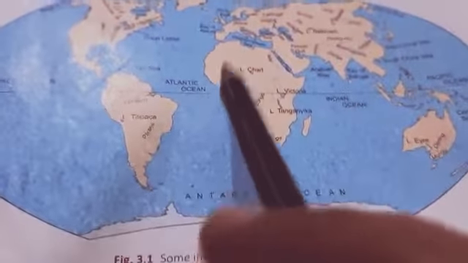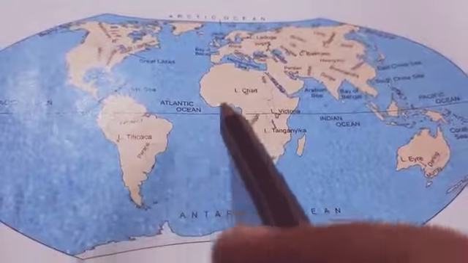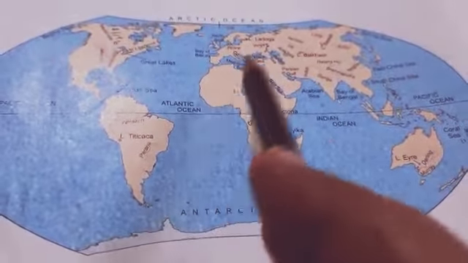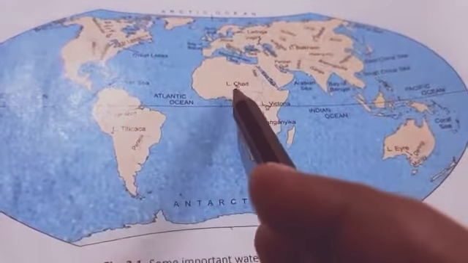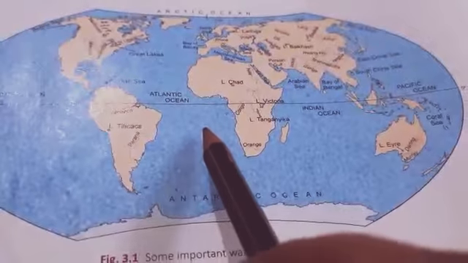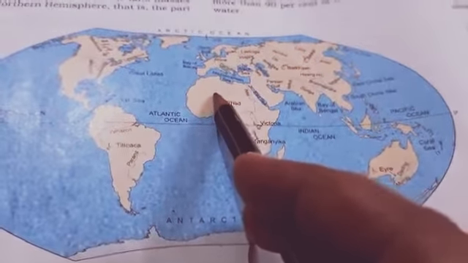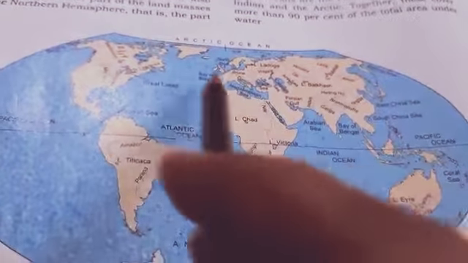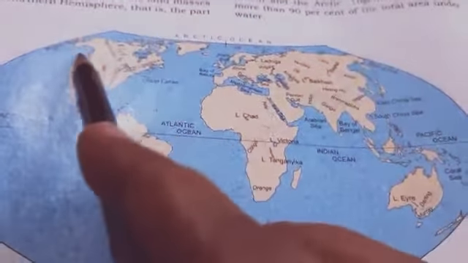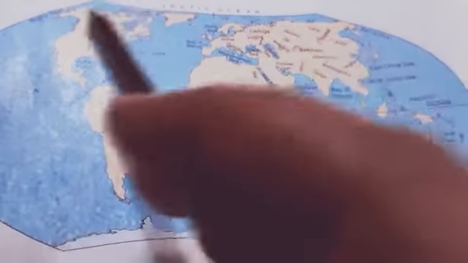When you see the northern part and the southern part, you can notice the difference between them. What difference? Let's see. The greater part of the land masses is in the northern hemisphere. In the northern hemisphere, above this line, land mass is in more percentage as compared to the water bodies.